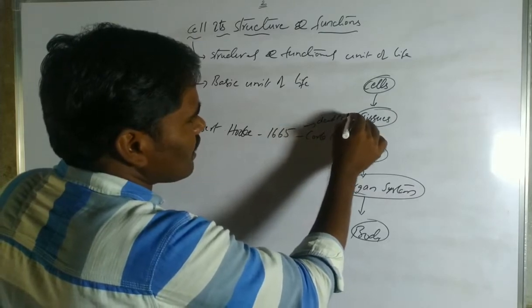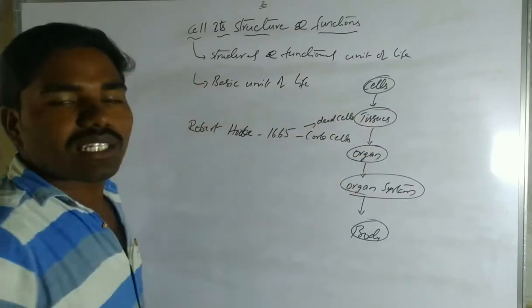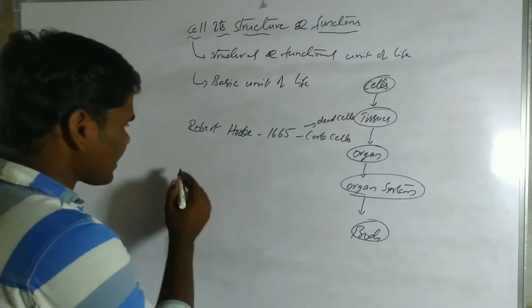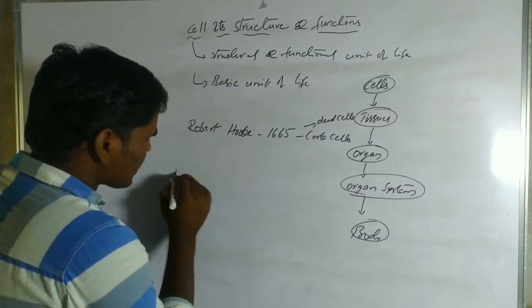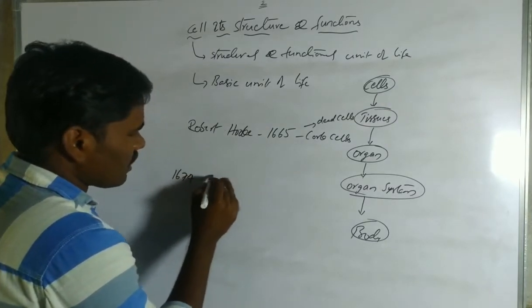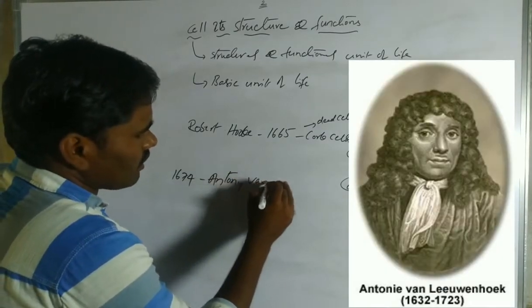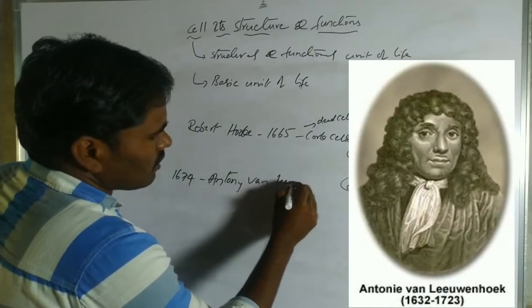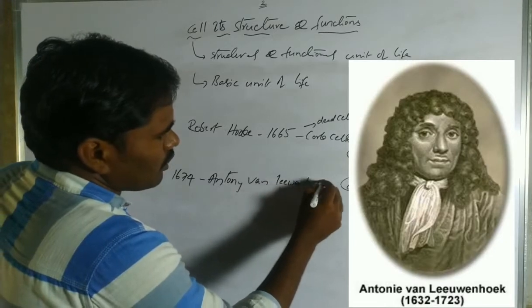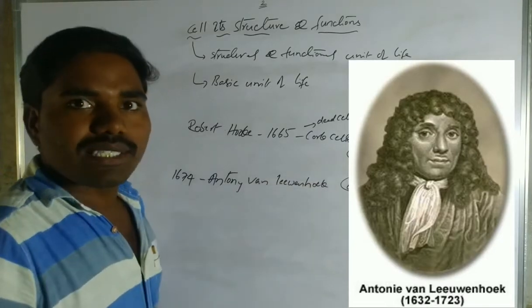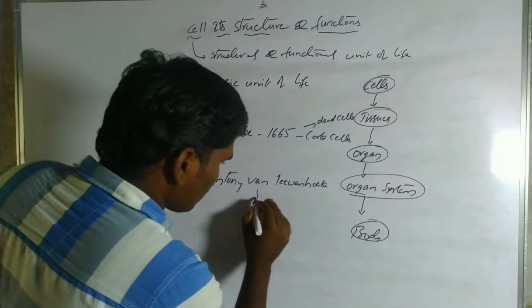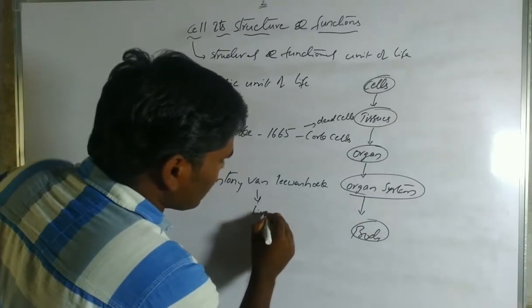Later, in 1674, another scientist, Antony van Leeuwenhoek, observed the cells in living bodies.